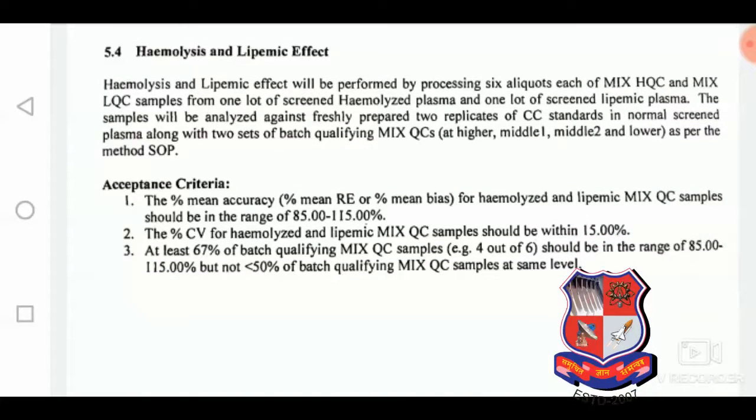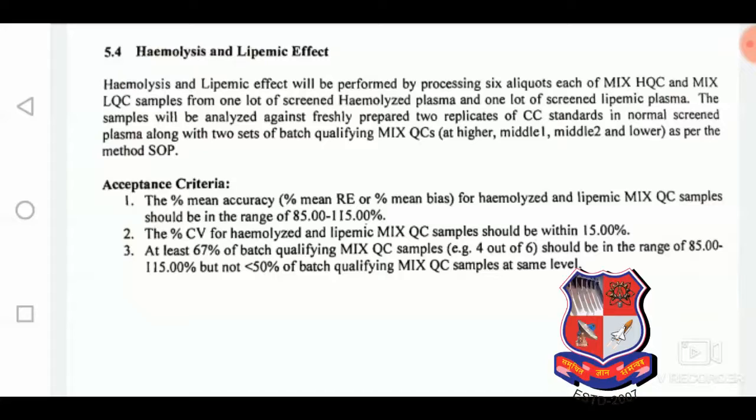Hemolysis and lipemic effect. This is another experiment that will be carried out after specificity, performed by processing 6 aliquots each of mixed HQC and LQC. Here we are assessing the free drug of the doxorubicin, which is why we are taking the mixed HQC and mixed LQC from one lot of the screened hemolyzed plasma and one lot of the screened lipemic plasma.